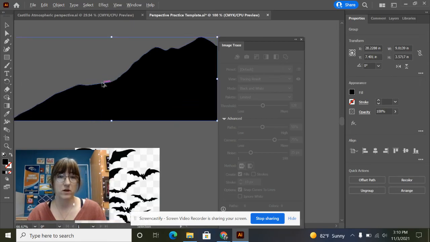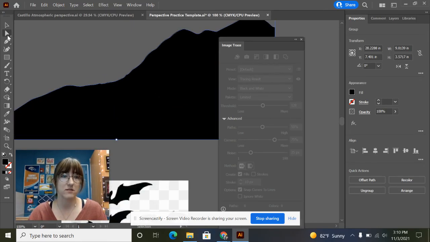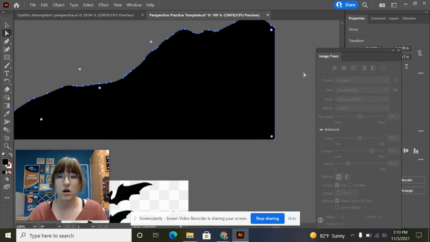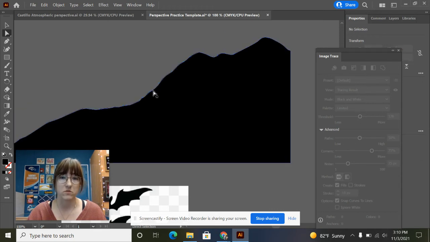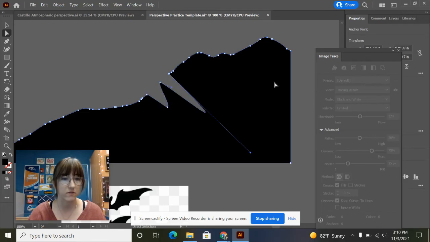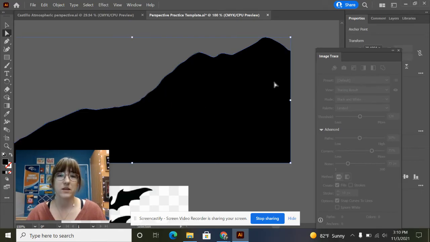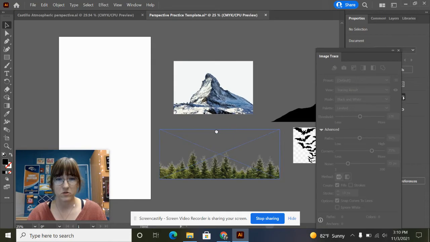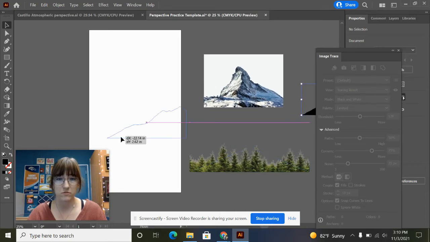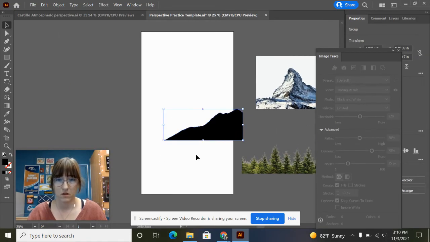Like if I wanted to, I could zoom in here and go with my direct selection tool and then look at all of those fancy anchor points that we just made that I could definitely move around if I wanted to. Right? So if I click on these anchor points, I can drag these individual anchor points wherever I want. I don't necessarily need to do a lot of editing on this right now. I think it looks pretty good. So let's go ahead and move this guy to our artboard. I'm going to put him somewhere around here.